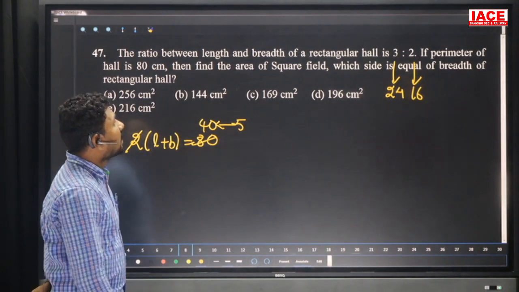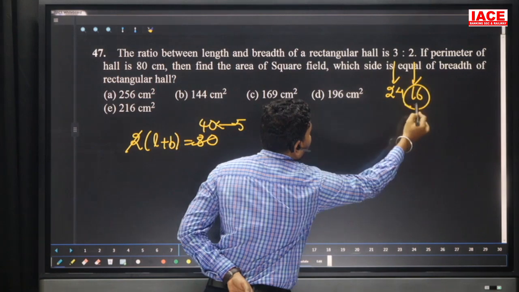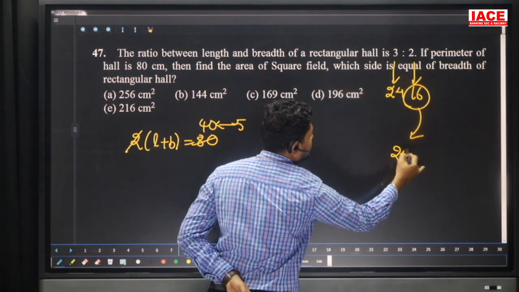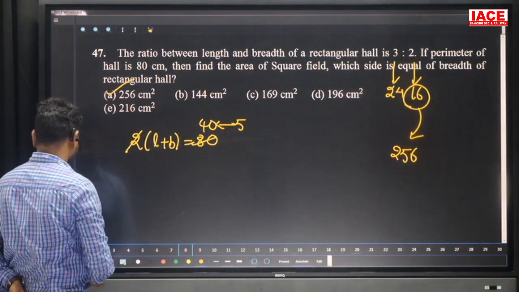Then find the area of the square whose side is equal to the breadth of the rectangle. Breadth is 16. Then the area of the square is 256. Area of the square is equal to 256. Our answer is option A.